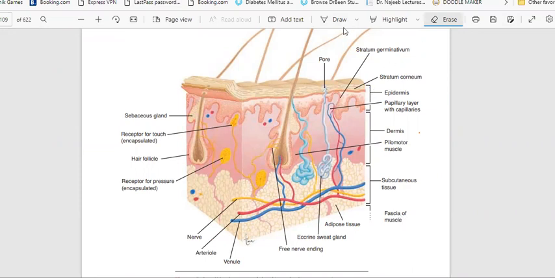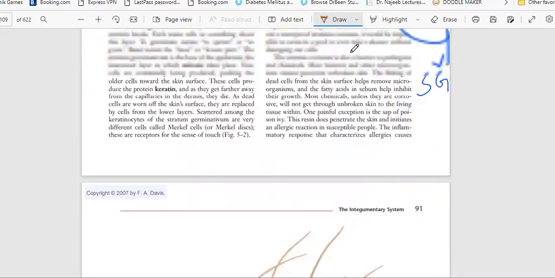You can see here, this is the layer, this is like a wave. This is called stratum germinativum. We have to remember that it is the innermost layer.